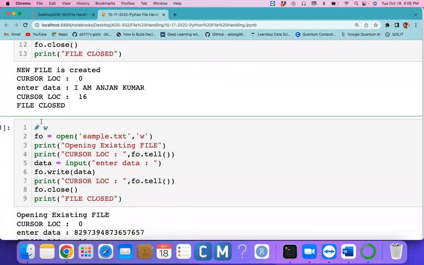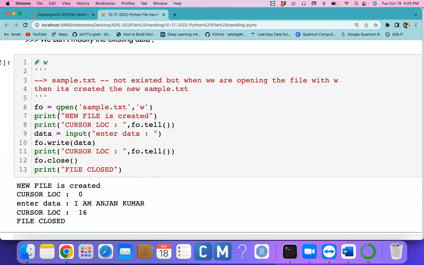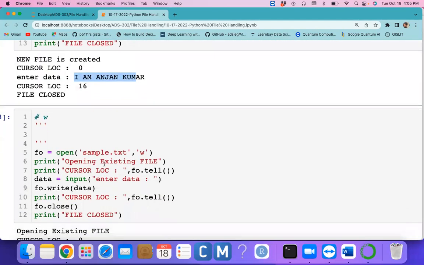Now the sample.txt file already exists and has some data, yes or no? This is the same file you created in the previous program, and you entered some information. If you open the same file in W mode, what happens?